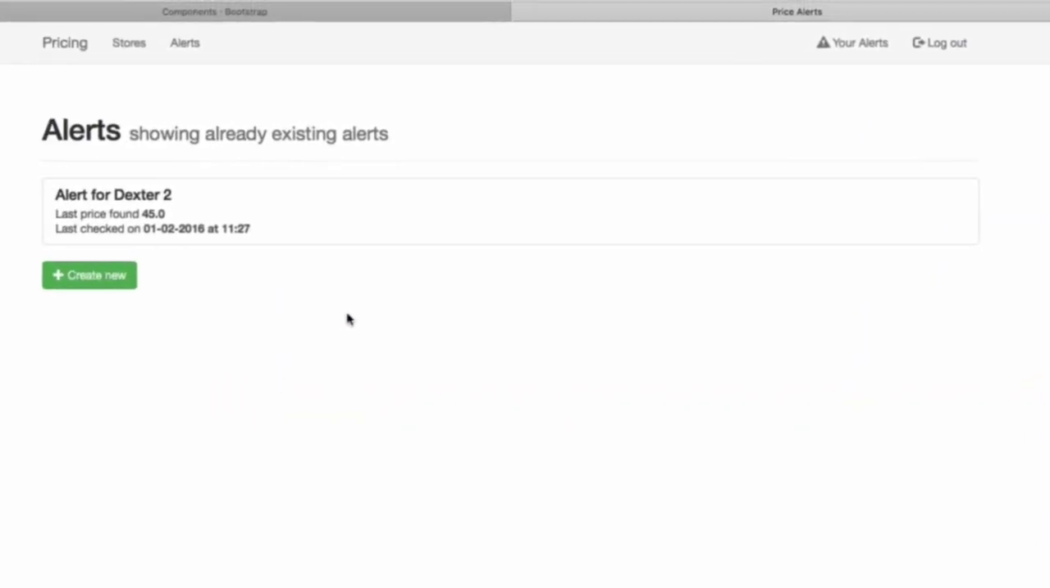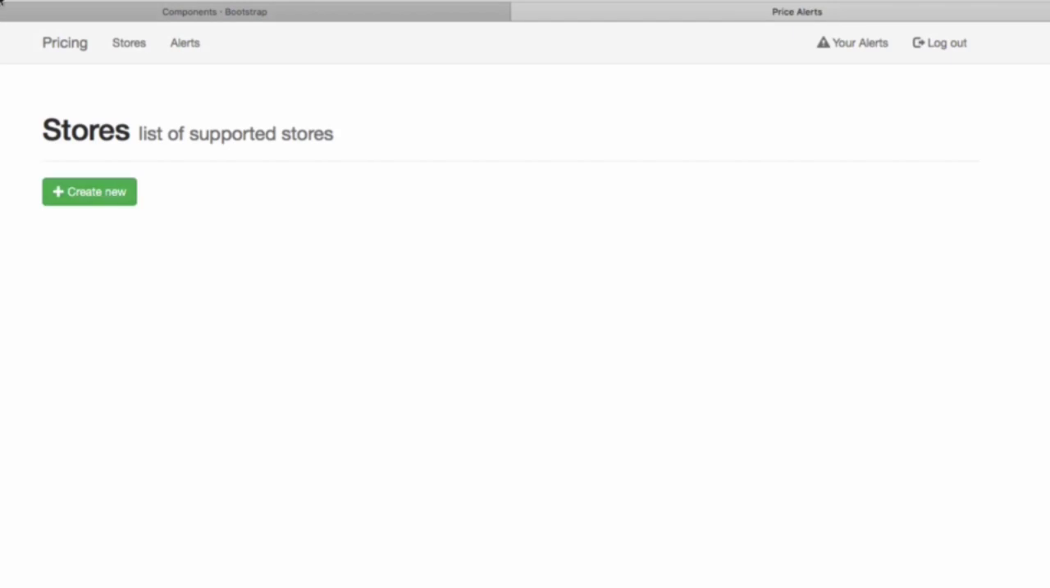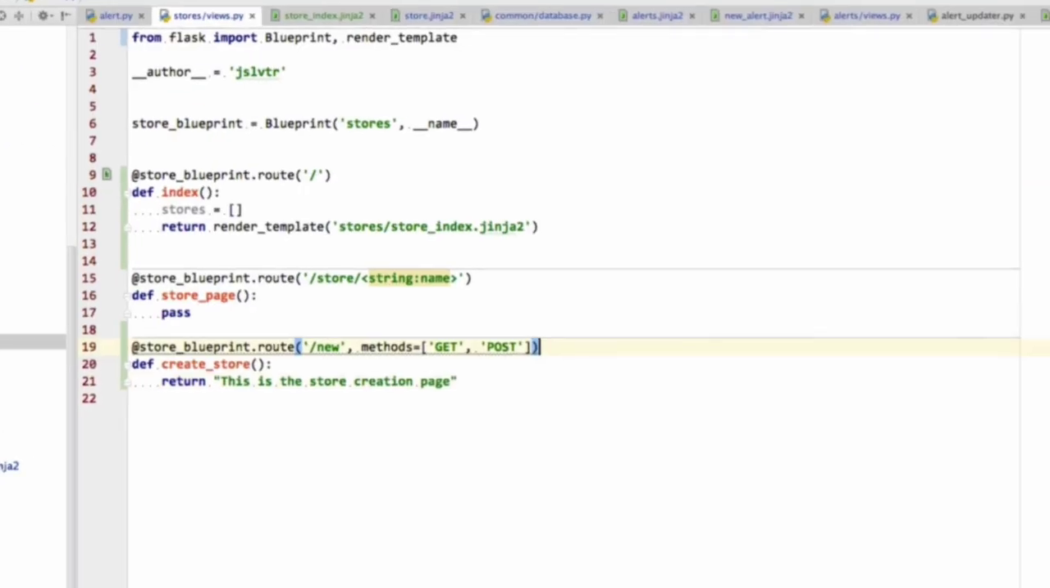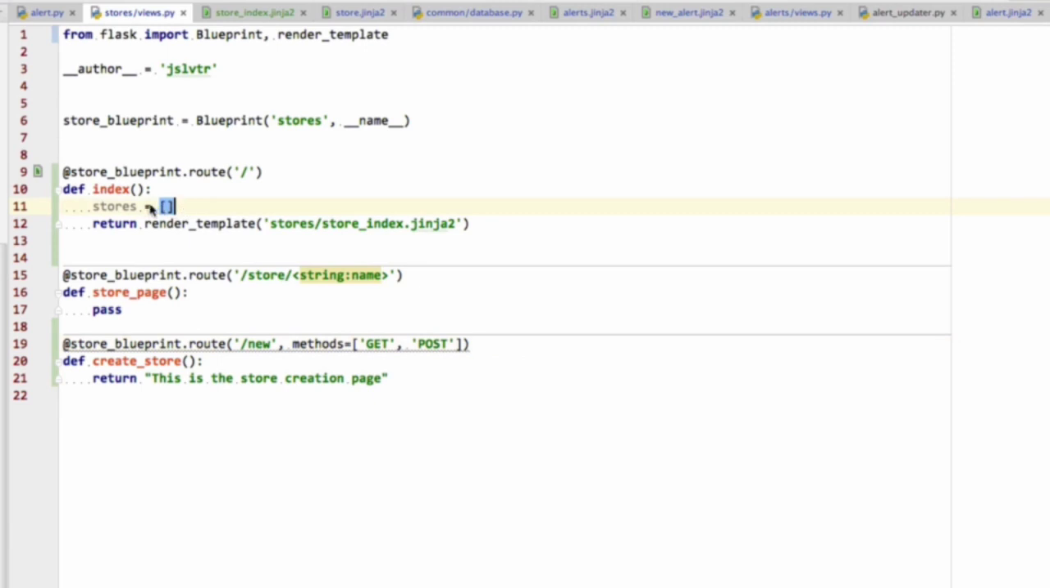So let's do that. Let's go into our stores, and then we can click create new, and this takes us to the store creation page. So that's the header, and that's the button that we've just created. And notice that the loop in here is a comment, so it doesn't do anything for now. What we have to do in the next video is get a list of all the stores and display them there. So I'll see you in the next video.